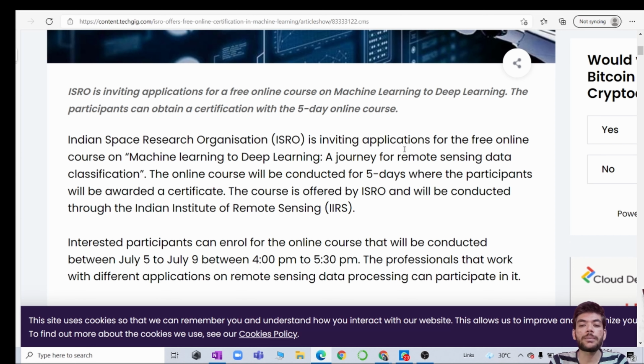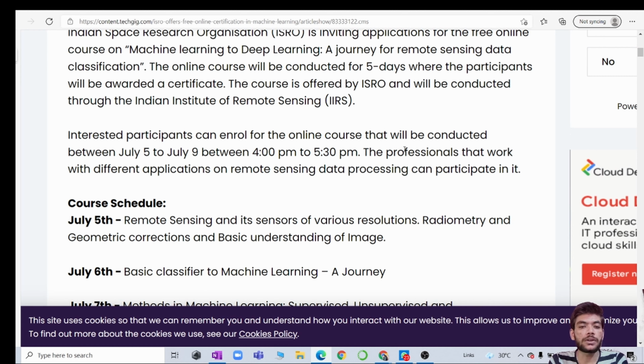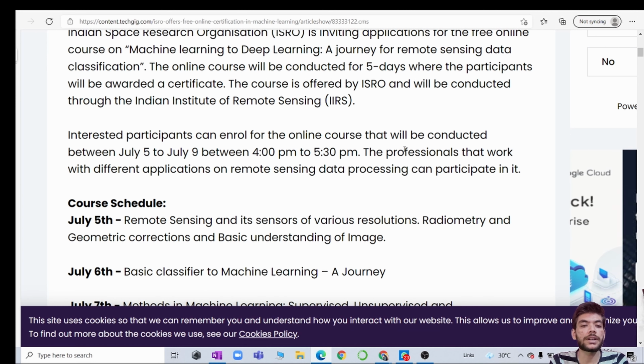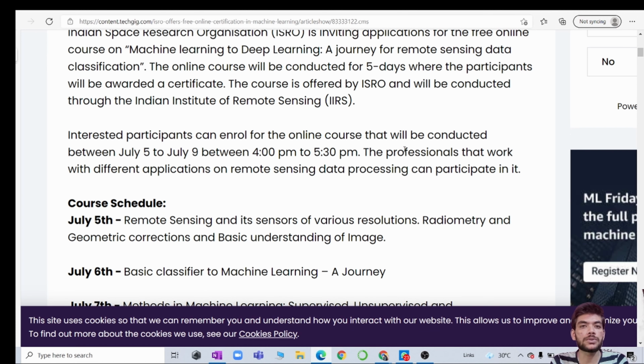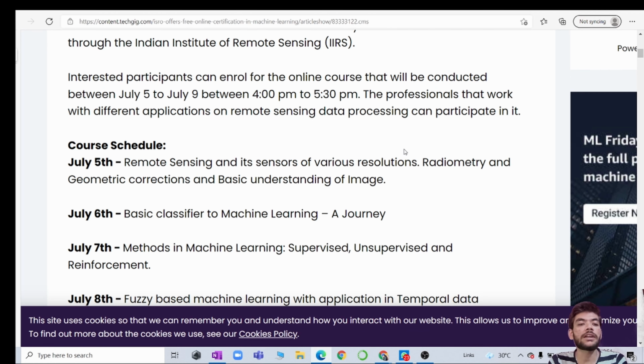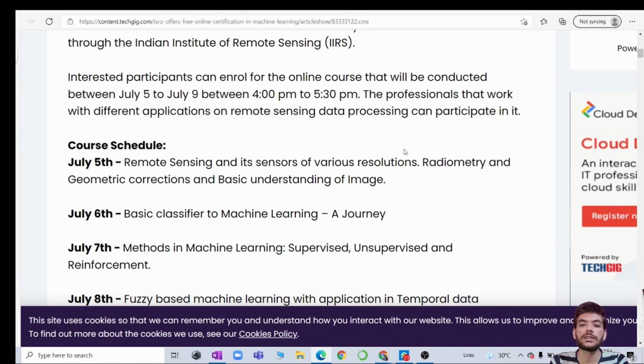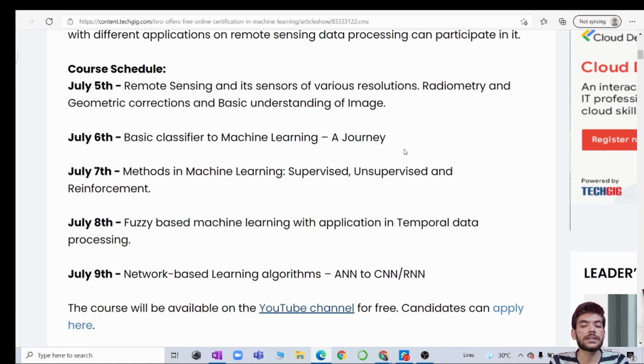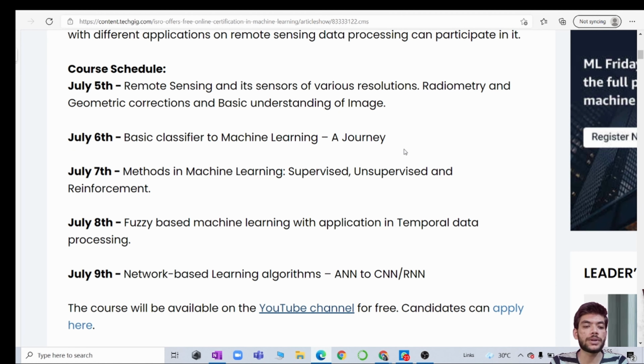The course is offered by ISRO and will be conducted through the Indian Institute of Remote Sensing, IIRS, as I mentioned earlier. The interested participant can enroll for the online course that will be conducted from 5th of July to 9th of July, between 4 pm and 5:30 pm. Professionals working with different applications of remote sensing and data processing can participate in this program. This is the course content they have given, completely from 5th of July to 9th of July.